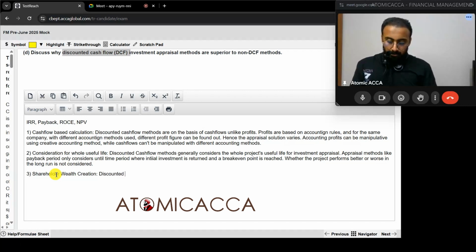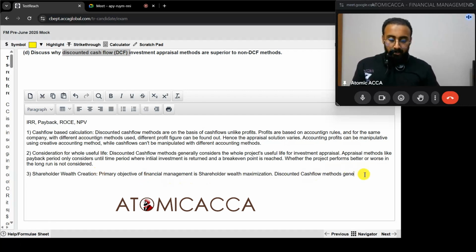Discounted cash flow methods. Now we can say like this: primary objective of financial management is shareholder wealth maximization.